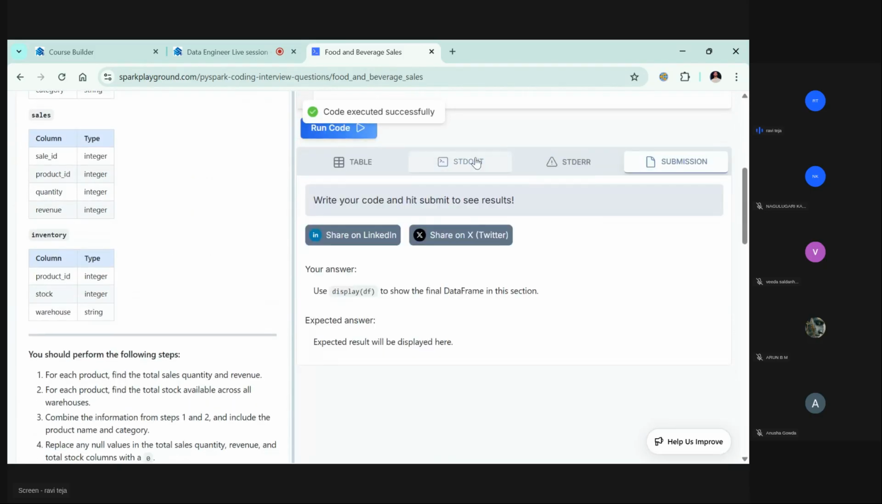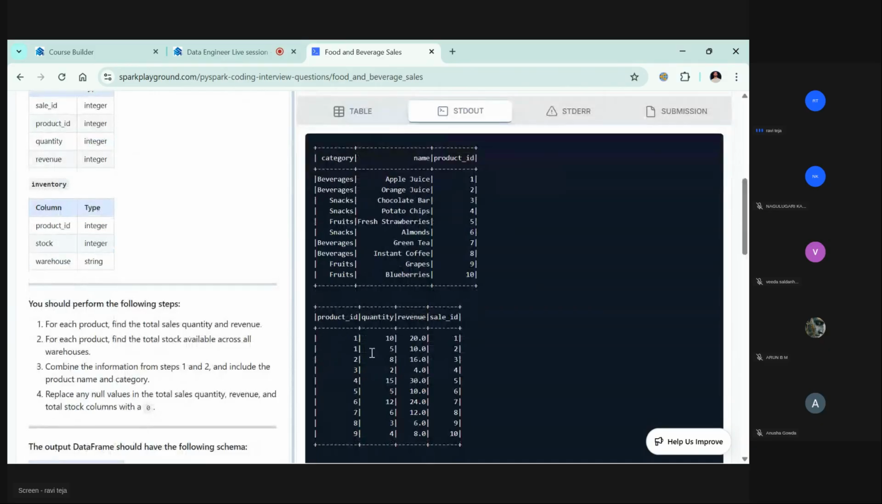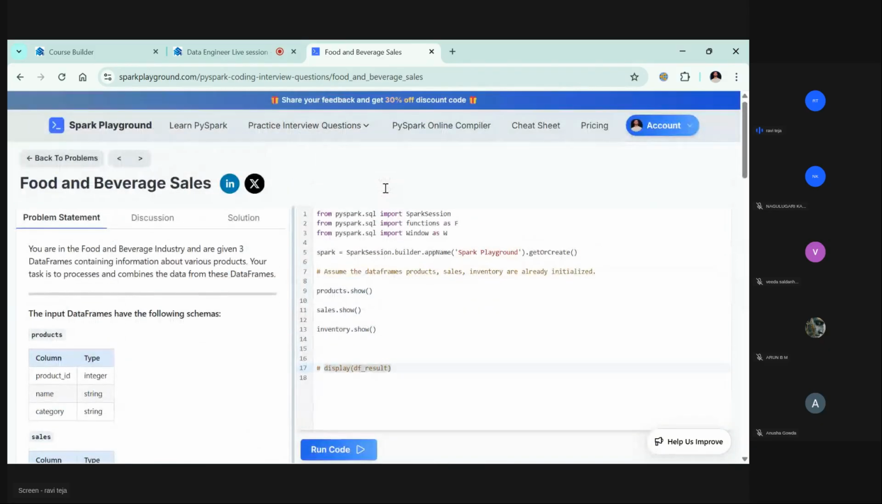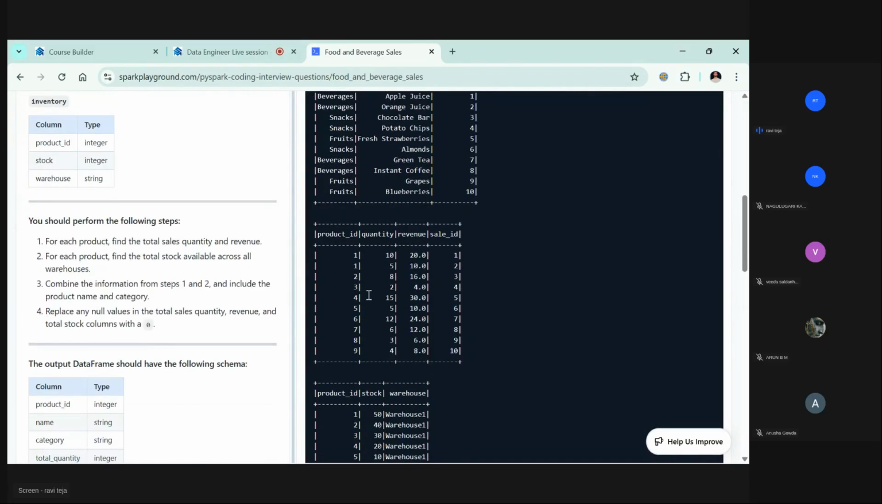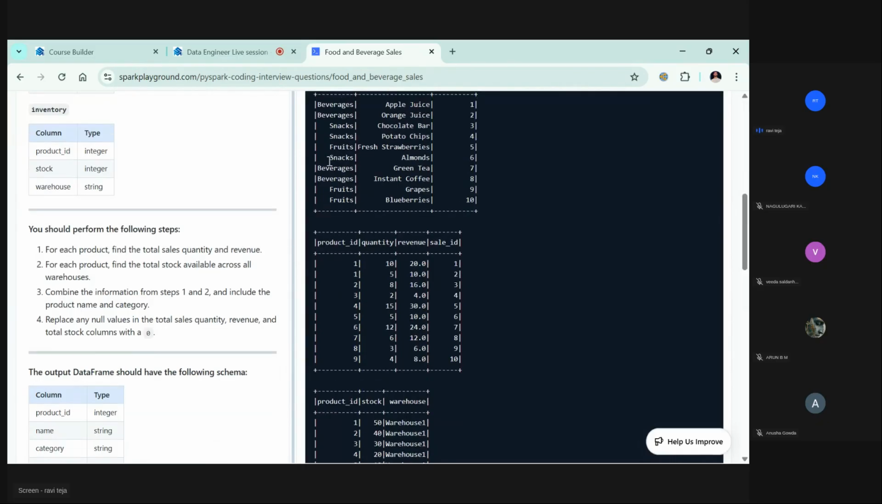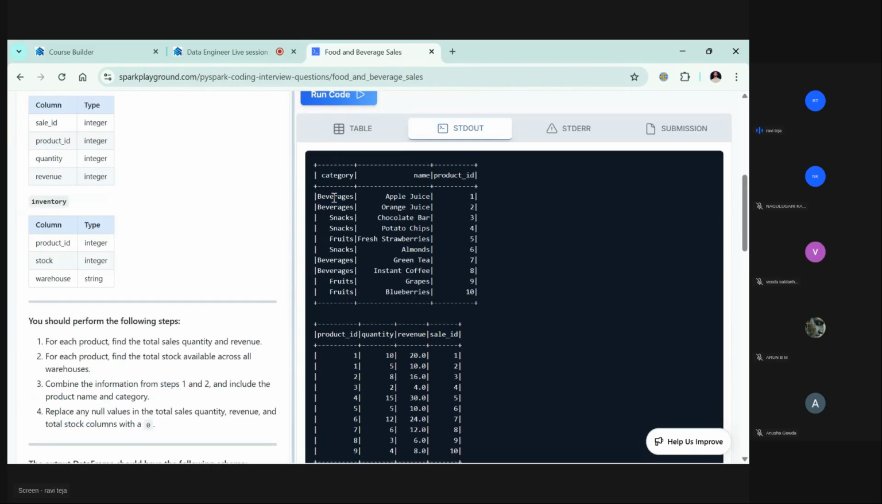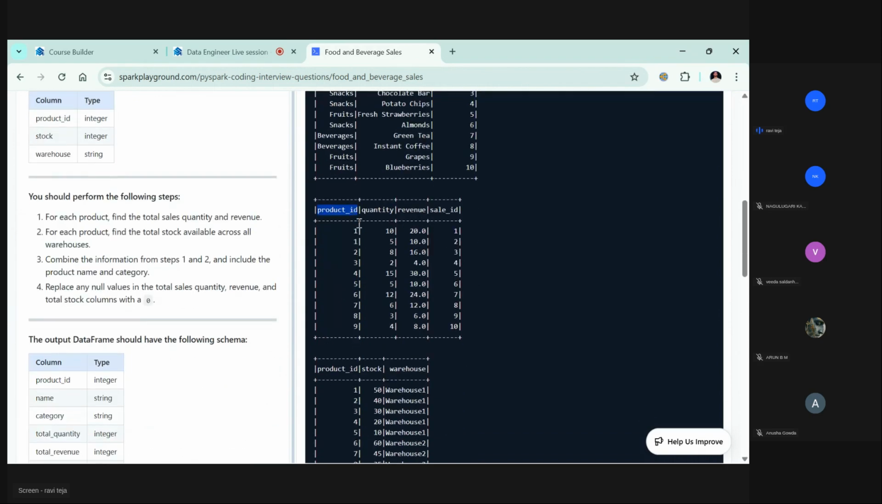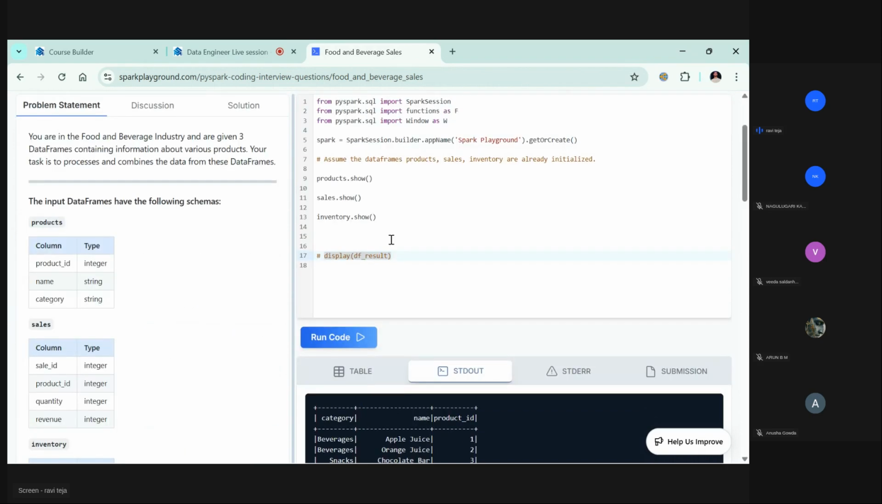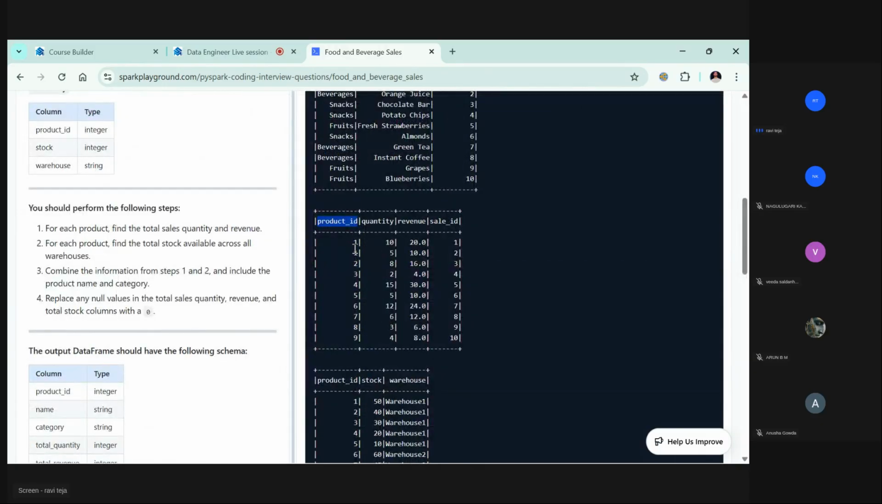Okay, so if you go ahead and see here, this is products. I think this is product sales inventory. If you clearly observe the category, name, and product ID, product ID is the primary key for this table. And this product ID, if you see it in sales, I think this is sales, right? This sales product ID is purchased twice, one with 10 quantity, one with 5 quantity, and the sale ID.